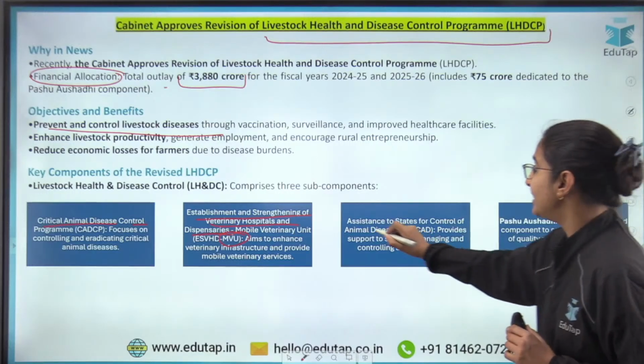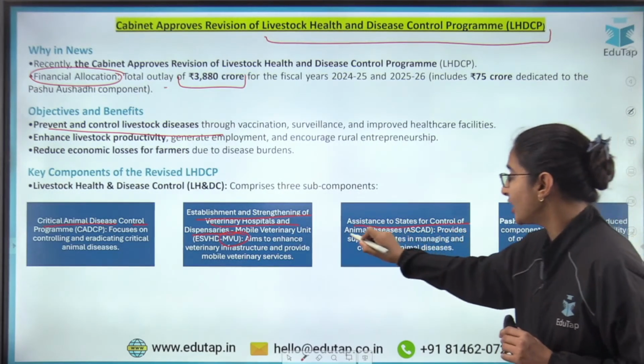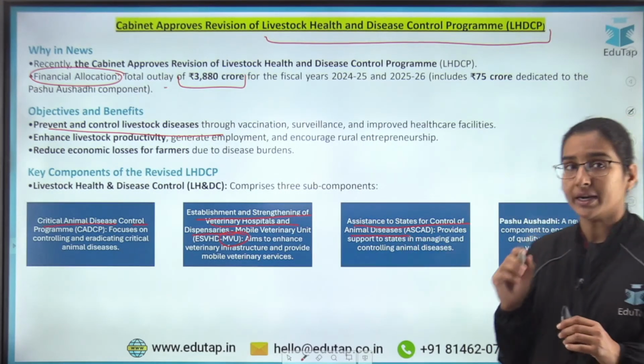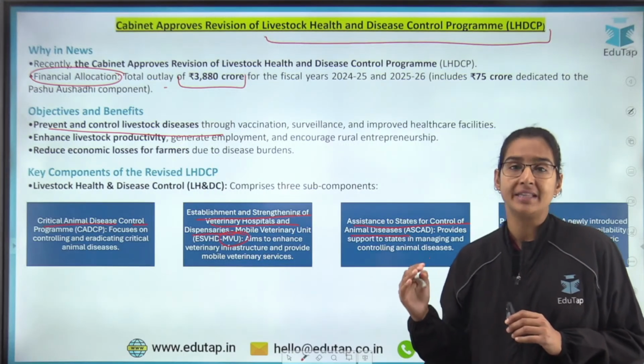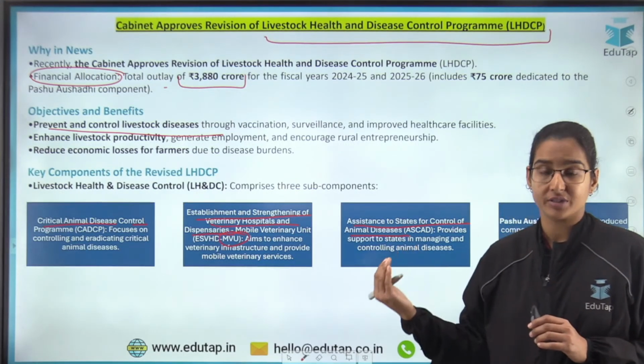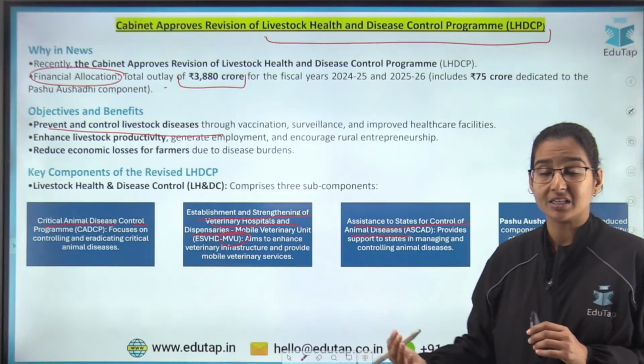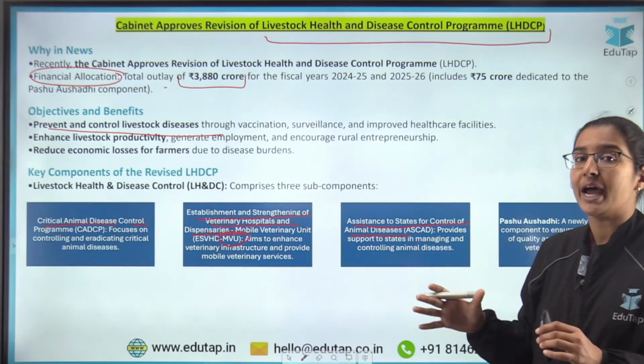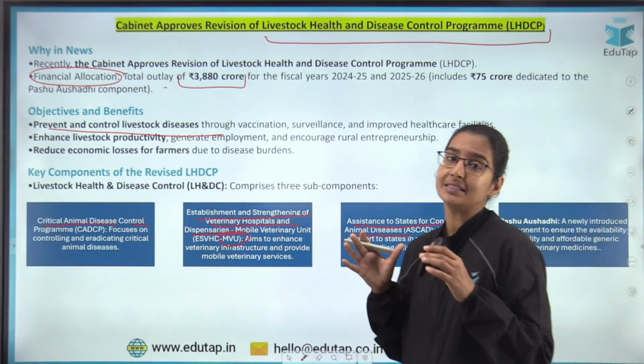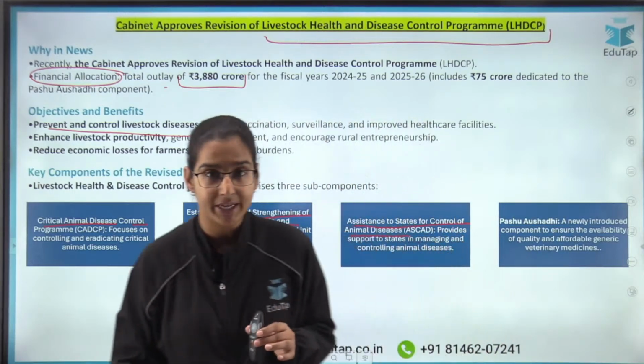Now let's talk about the next component. The next component is assistance to the states for the control of animal diseases. Under this component, the state governments will be given financial support and technical support by the central government, so that if there is any widespread disease in that particular state, it can be catered to.